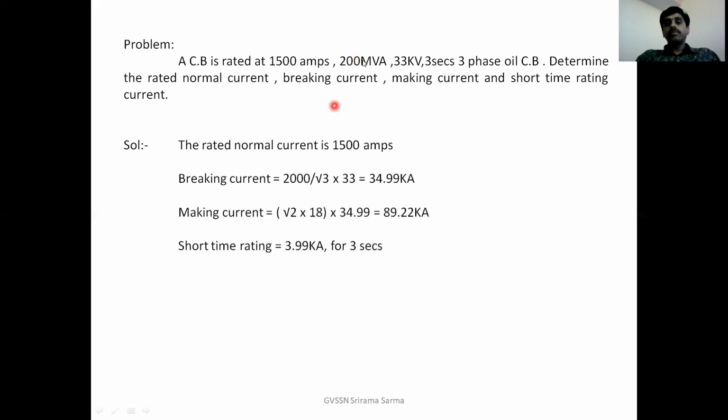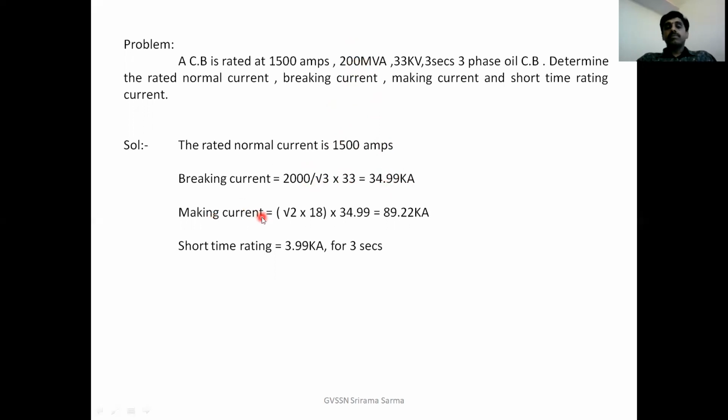2000 MVA is given. It is 2000 MVA divided by root 3 into 33, that is 34.99 kilo amperes.